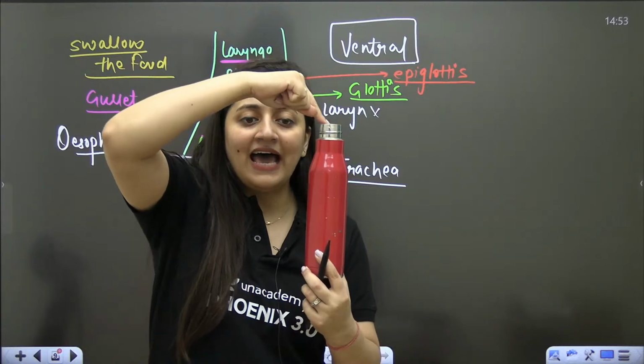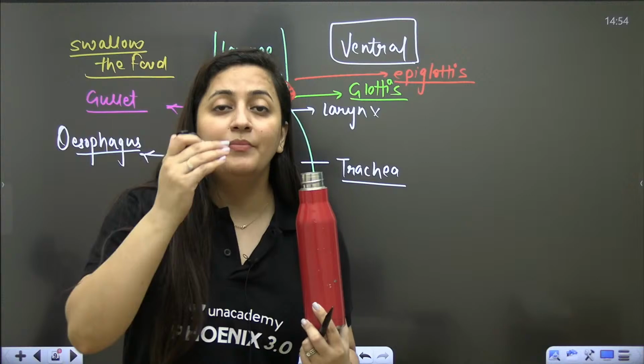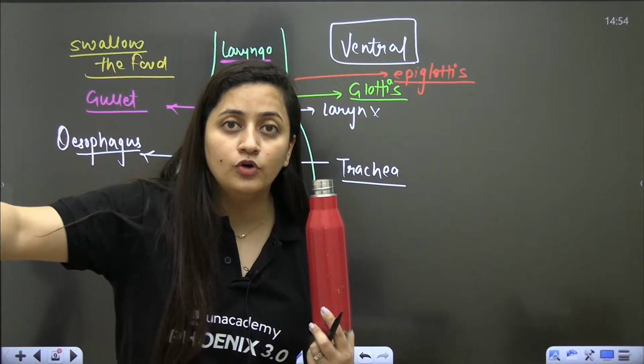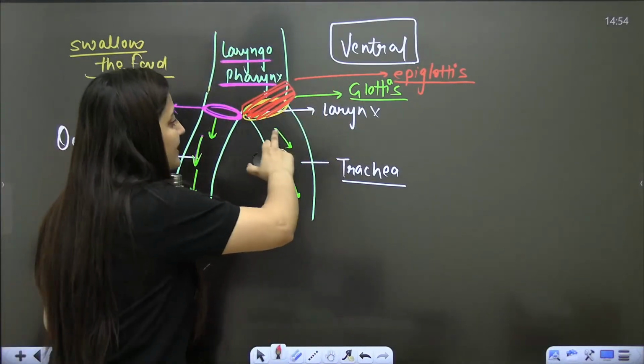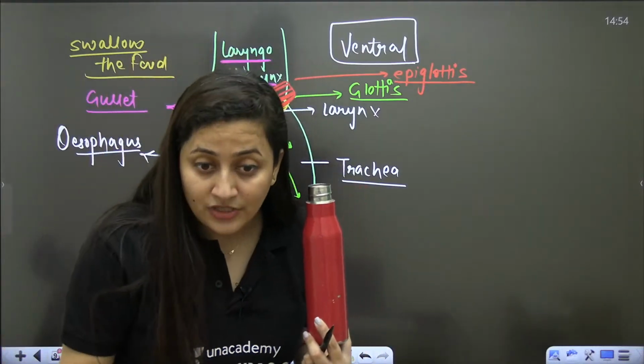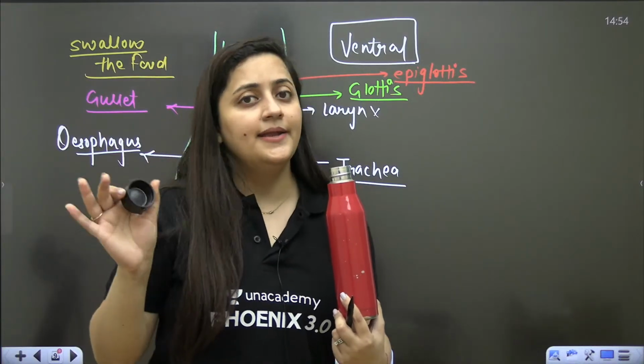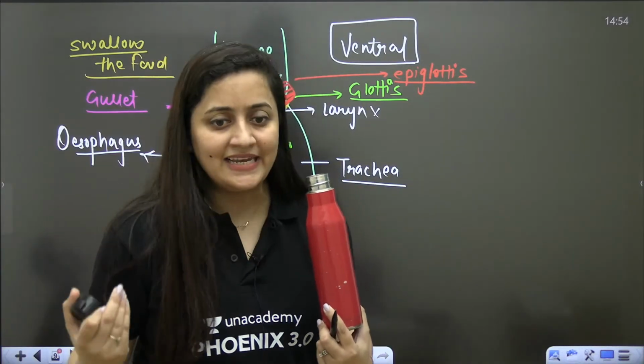The opening of the larynx is the glottis. We want our food to enter the food pipe, not the trachea, otherwise it can suffocate our system, we can also die. That is why our elders always say do not talk while eating food.